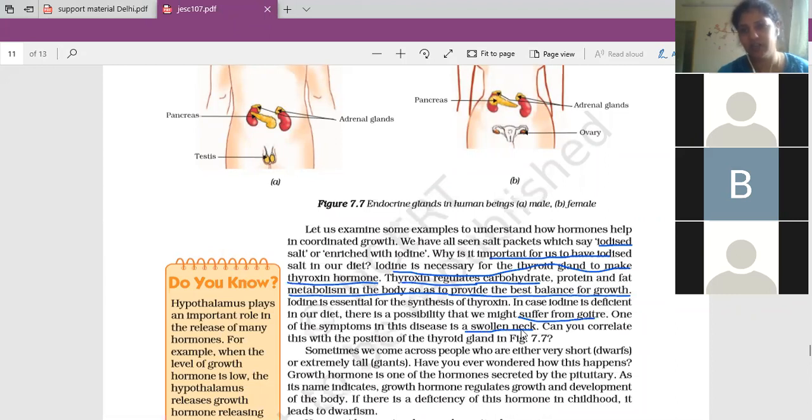Three more questions they have asked on this part. The full paragraph is the answer for that. Can you correlate the position? So that I can tell that the thyroid is in the neck region.